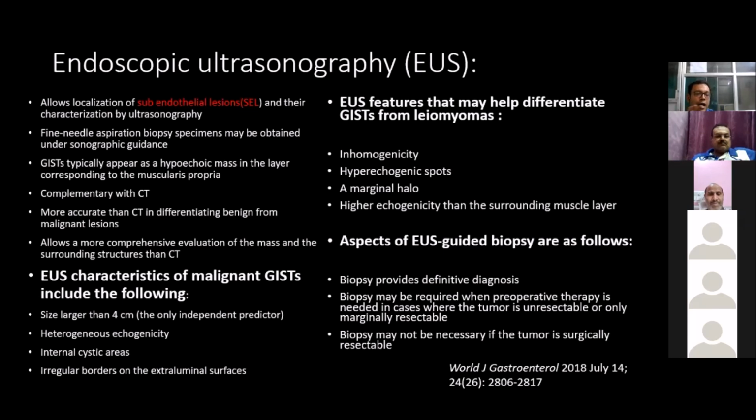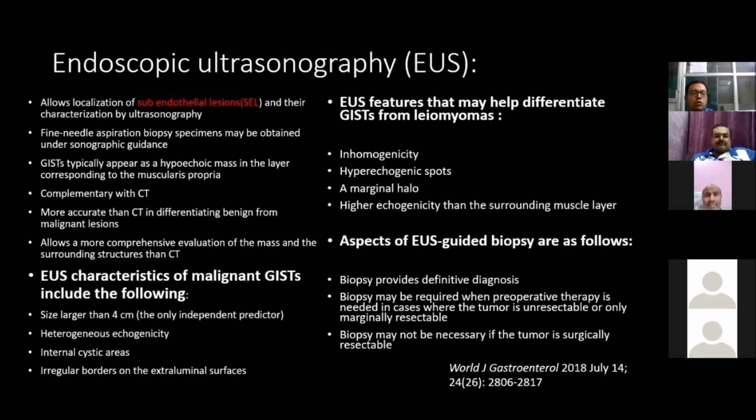GIST typically appears as a hypoechoic mass in the layer corresponding to the fourth layer, that is the muscularis propria. It is complementary to CT, more accurate than CT in differentiating benign from malignant, and gives a more comprehensive evaluation of the surrounding structures than CT. Now, what are the characteristics of malignant GIST through endoscopic ultrasound? Size is an independent predictor; more than 4 cm means a high chance of malignancy. Other features are heterogeneous echogenicity, internal cystic areas, and irregular border, mostly on the extraluminal surface.